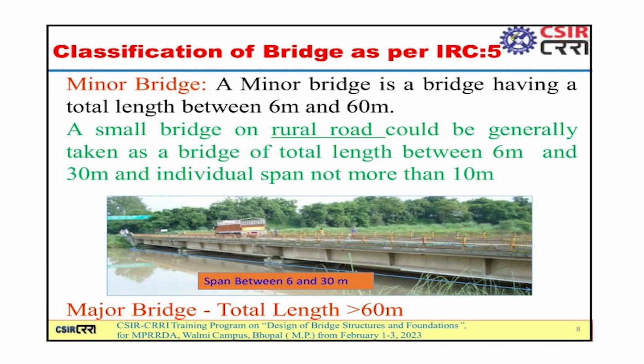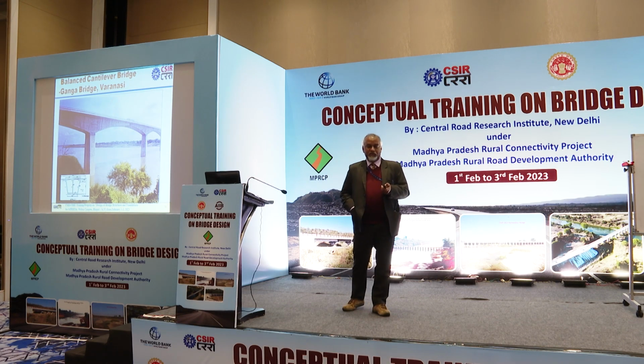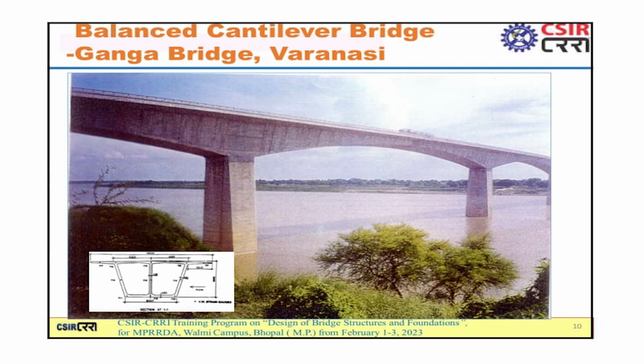A minor bridge has a total length between 6 and 60 meters, and for the rural roads, the range is between 6 meters and 30 meters, and individual span should not be more than 10 meters. And a major bridge has total length more than 60 meters. This is a balanced cantilever bridge, or Ganga bridge at Varanasi. It was constructed sometime in the 90s.